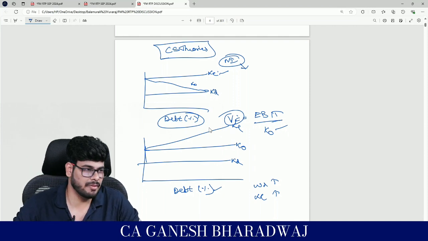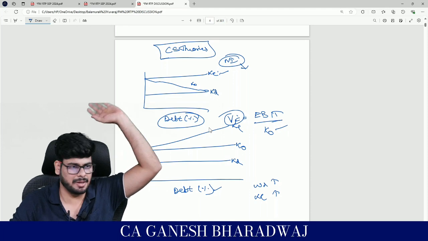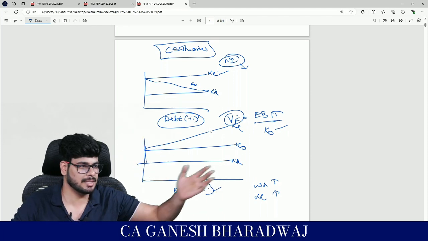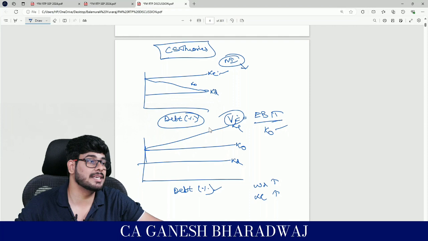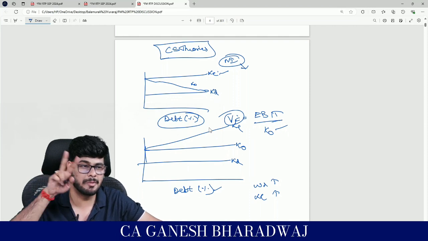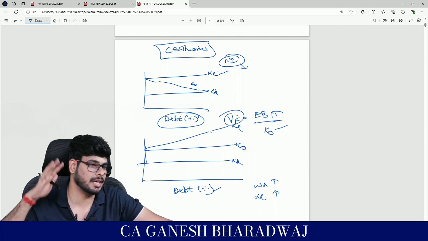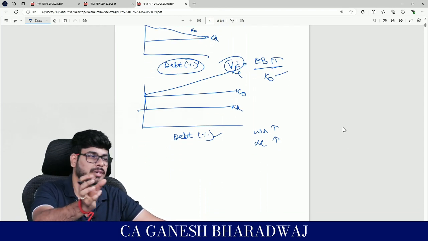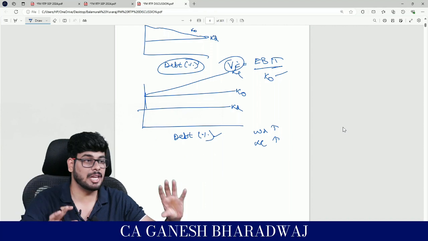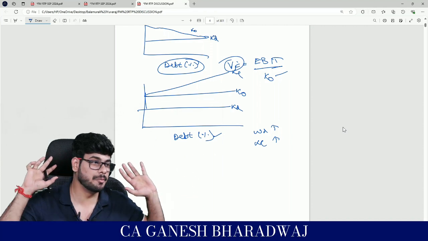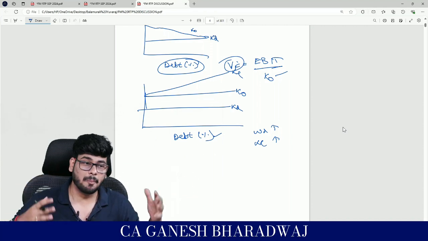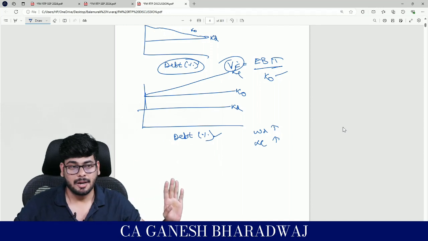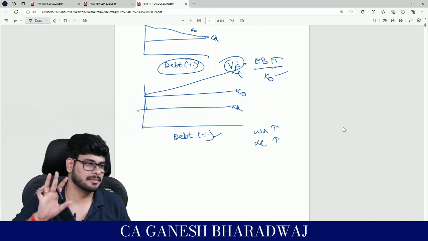And later on, this was so many years back, then slowly taxes started coming in, and that's why we have two approaches, without tax and with tax. With tax he says, okay, I'll make a small correction alone. Because of tax alone, your value of levered firm and value of unlevered firm will be slightly different. But I am not going back on my word. For all other aspects, it will be the same.